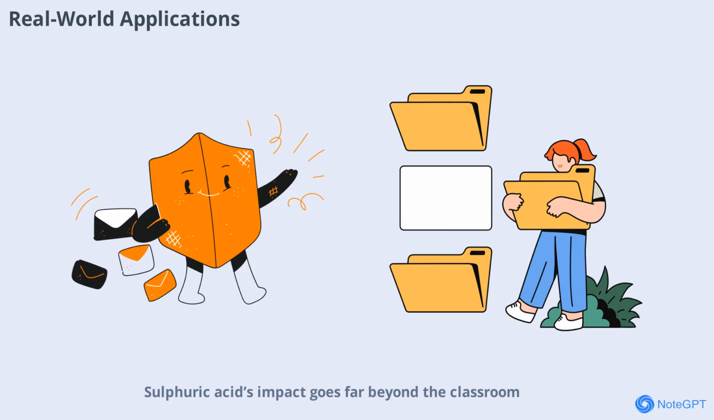Sulfuric acid's impact goes far beyond the classroom. Its applications in agriculture, industry, and technology shape the world we live in. From growing food to powering vehicles and manufacturing essential goods, sulfuric acid is truly indispensable in modern society.